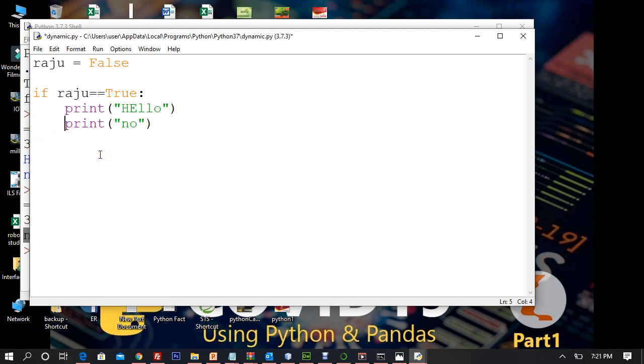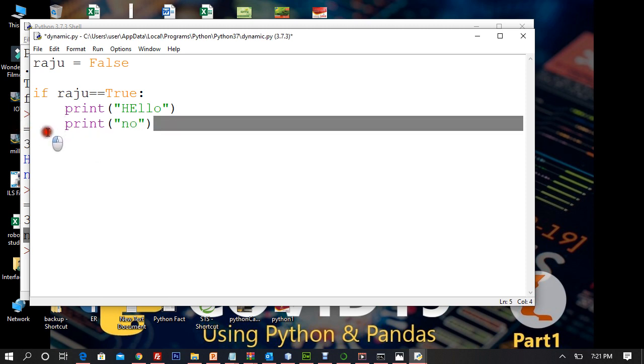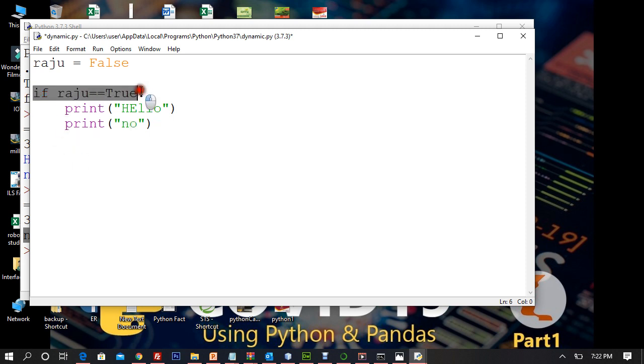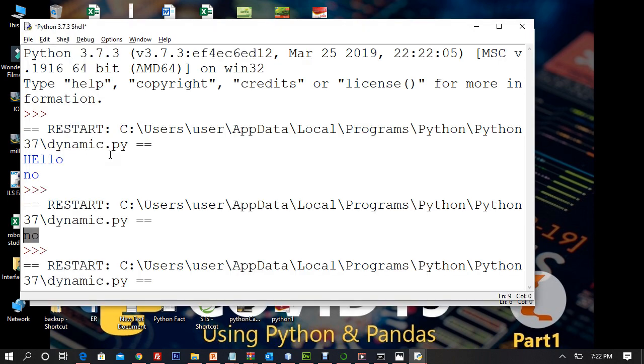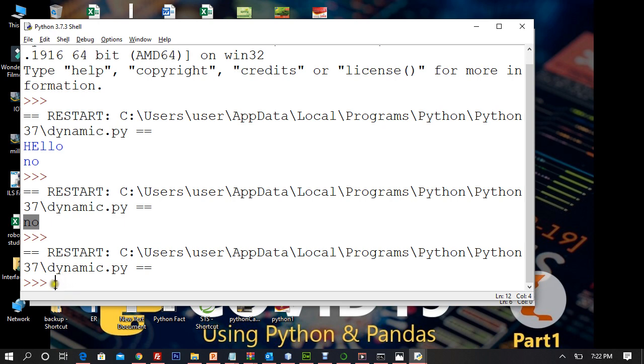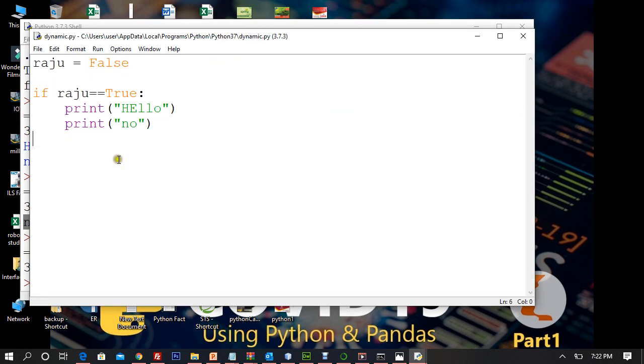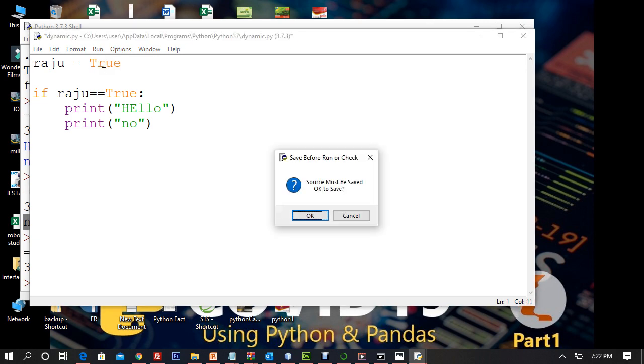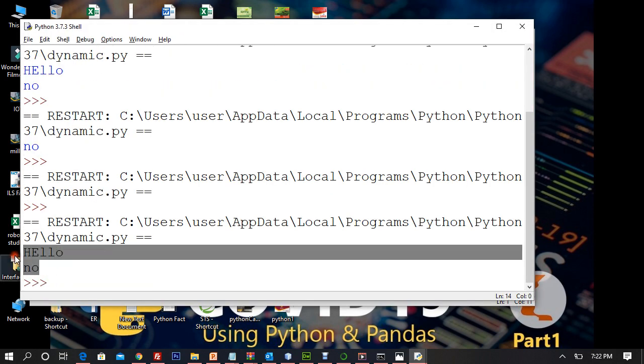Now if I take it to the body, if I give a single tab, now this print is part of if. It is absolutely part of if, and it's within the range or body of the if conditional. So now you can see that no isn't coming, but as soon as I make it true, you can see both of them are coming now.